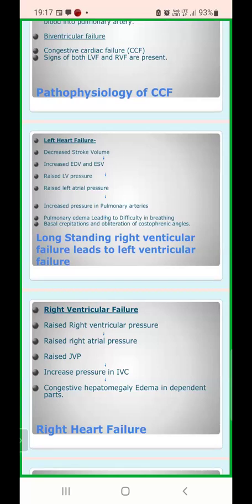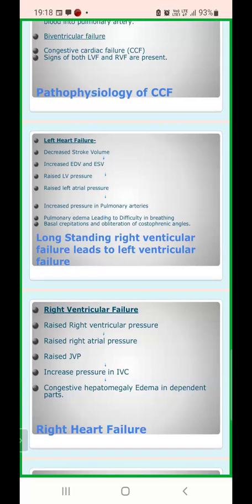Pulmonary edema will develop, which will lead to difficulty in breathing. And because pulmonary edema is there, some sort of pleural effusion will be there. So basal crepitations and obliteration of the costophrenic angle will also be observed. This is one of the causes of the auscultatory findings, and the obliteration of the costophrenic angle is one of the observations we have seen in the PA view of the chest.